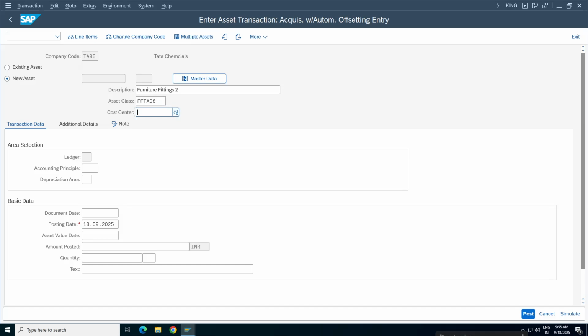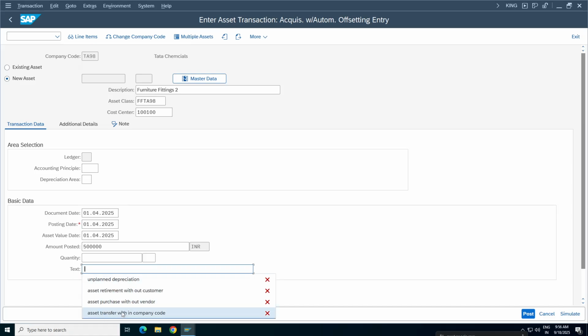Cost center, we already have the asset cost center as well. Now here we have accounting principle. Usually we don't select any specific accounting principle. SAP already provided accounting principle as well as depreciation area. So let me take 0101 as the initial acquisition date so that we'll understand the values. Amount posted, let us take 5 lakhs.